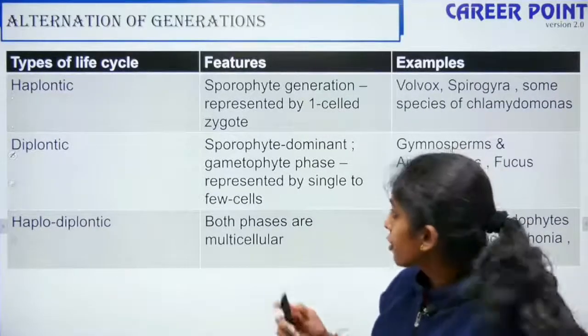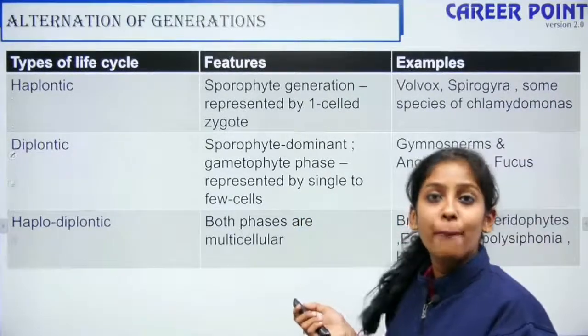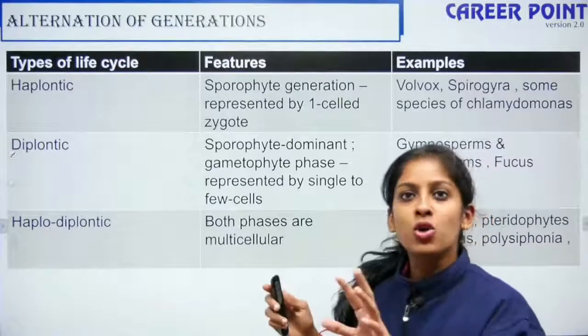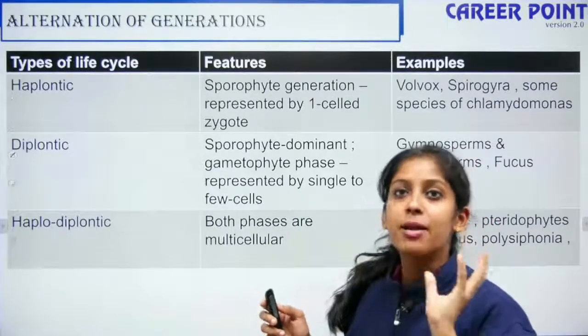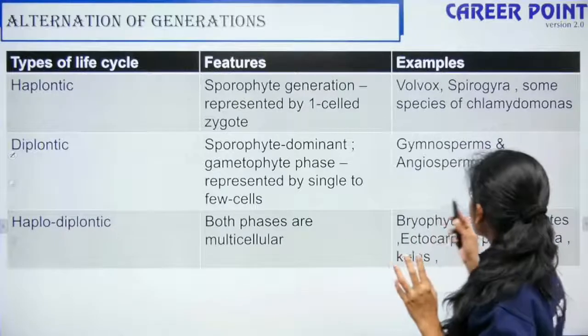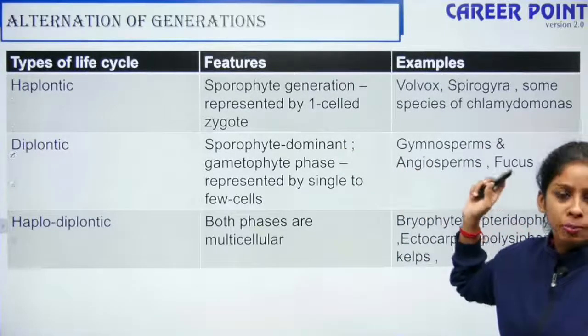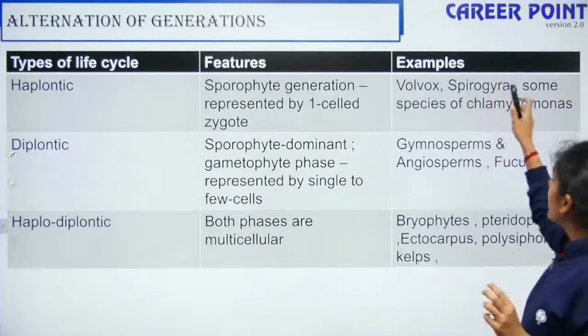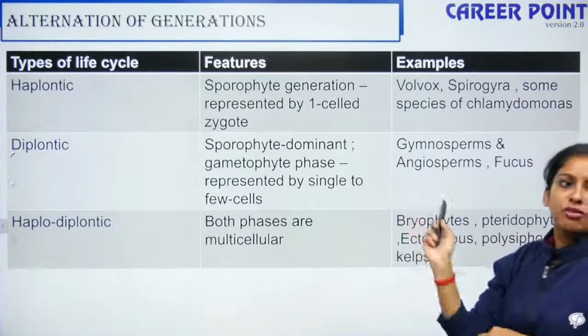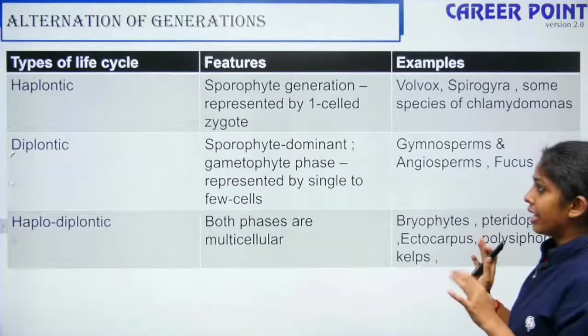So we have 3 generations: haplontic, diplontic, haplodiplontic. Haplontic is only when they have N as their major phase, right? So only zygote is the 2N phase. Apart from that, they have no diploid phase. So example, Volvox, Spirogyra, and some species of Chlamydomonas, basically algae.